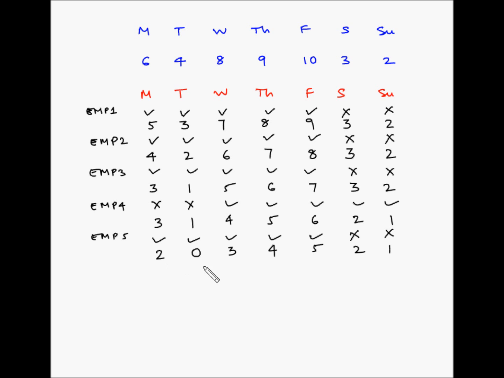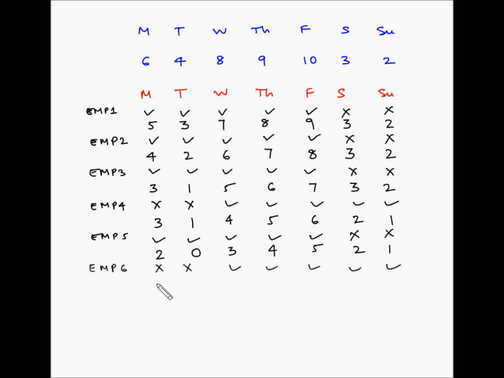Now again let's find out the lowest net requirements. So Saturday Sunday have 2 plus 1, 3, Sunday Monday have 1 plus 2, 3, Monday Tuesday have 2 plus 0 is 2, Tuesday Wednesday have 0 plus 3 is 3. So the lowest is for Monday Tuesday, which is 2. So employee number 6 can take Monday and Tuesday off, and work on the remaining days.